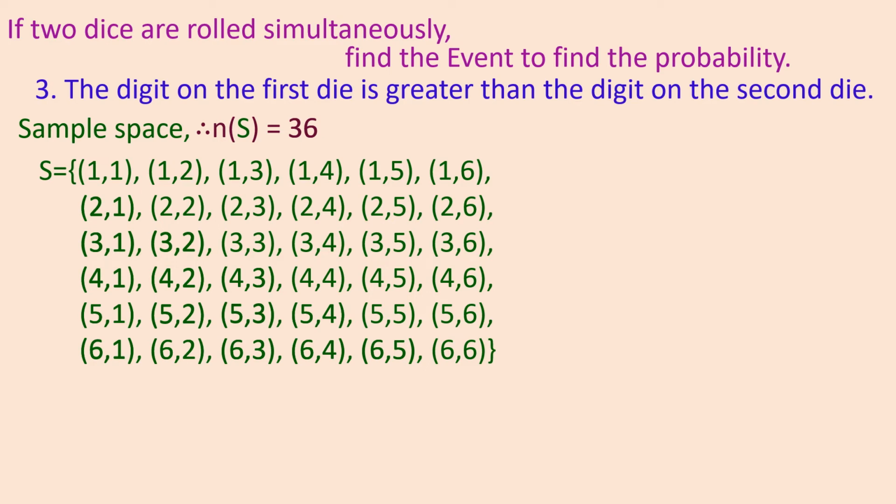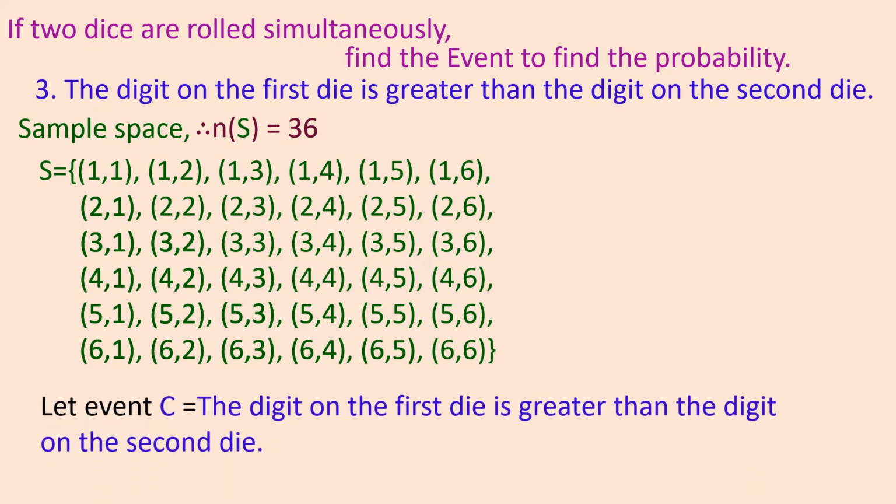In the first line you will see that the first die has upper face 1 and the second die has 1, that is equal, not greater. In the remaining ones, the first die's upper face is less than the second die's upper face. So we will do the marking here.